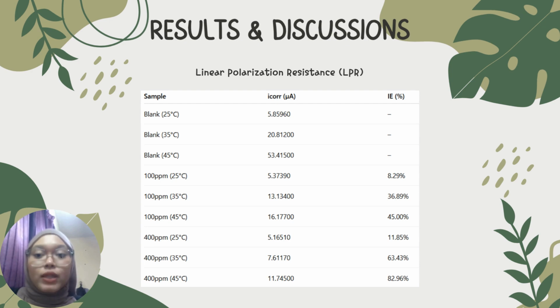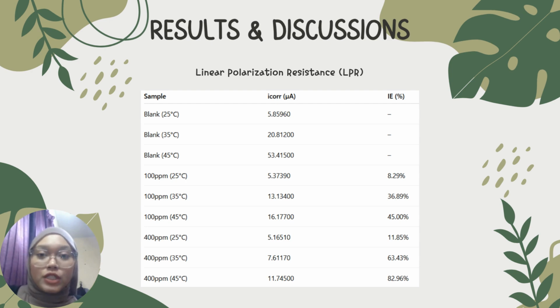As you can see, at 25 degrees Celsius, the blank sample had the lowest ICOR, and with Moringa extract, the inhibition efficiency was 8.29% at 100 ppm and 11.85% at 400 ppm.